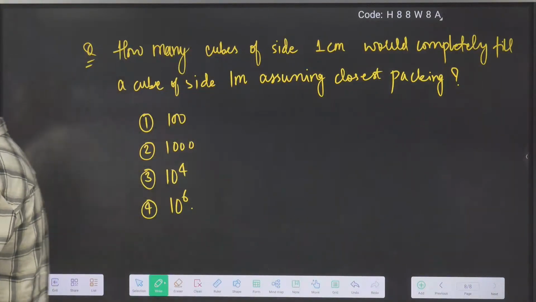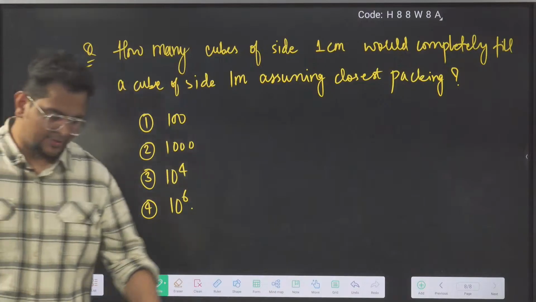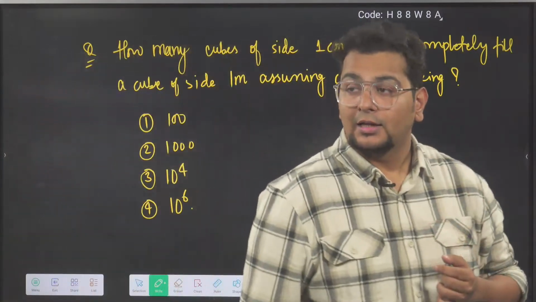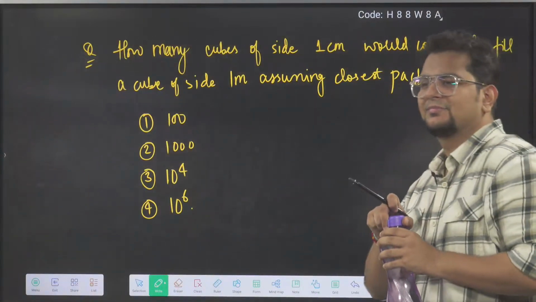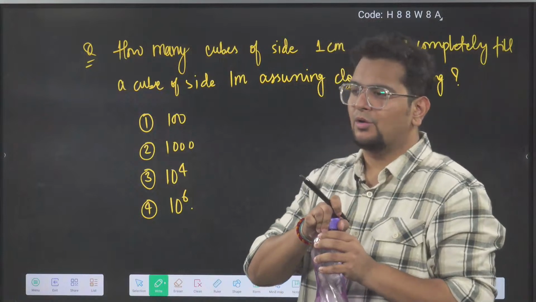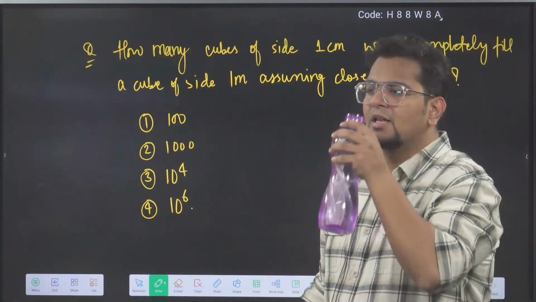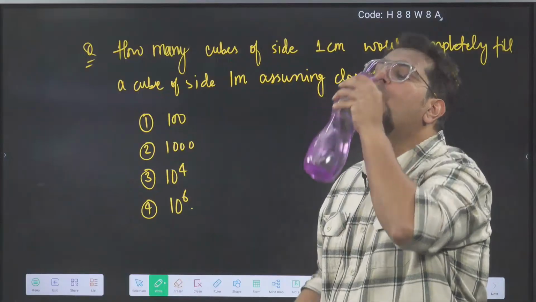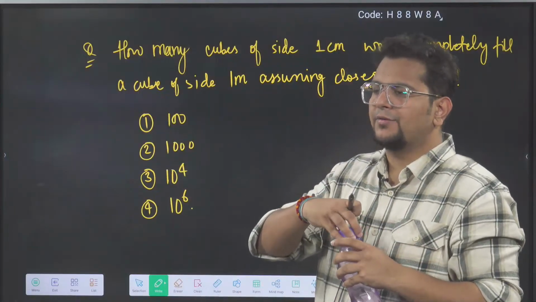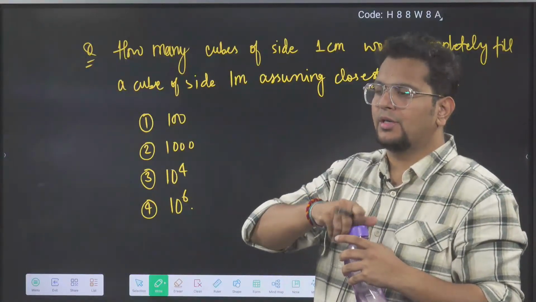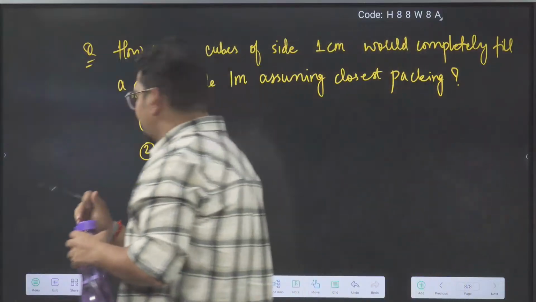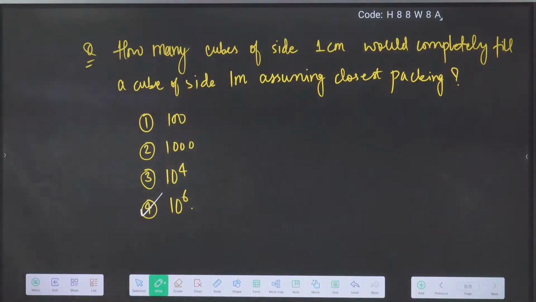If you're finding this question easy, that means my job is done. Otherwise, this question is very tricky. I will tell you, even without listening to the lecture, how many of you would have got a different, wrong answer. Correct. By this time, everyone answered correct only, 10 to the power 6.